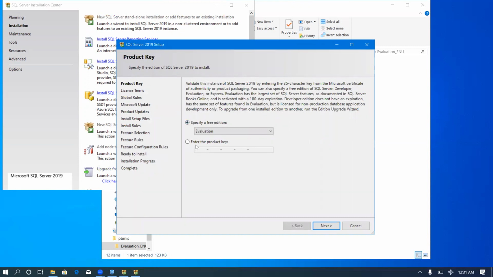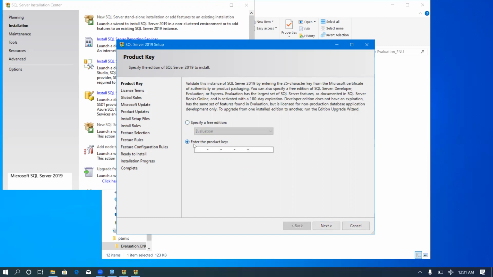For the purpose of this training, we'll use the evaluation version, which gives us 30 days. But during your live installation, click on Enter the product key and key in the product key that will be supplied to you by your regional managers or PPMED headquarters. Please take note. When you are doing the installation, select Enter the product key and type in your product key. But because I don't have a product key, I would use the evaluation edition.